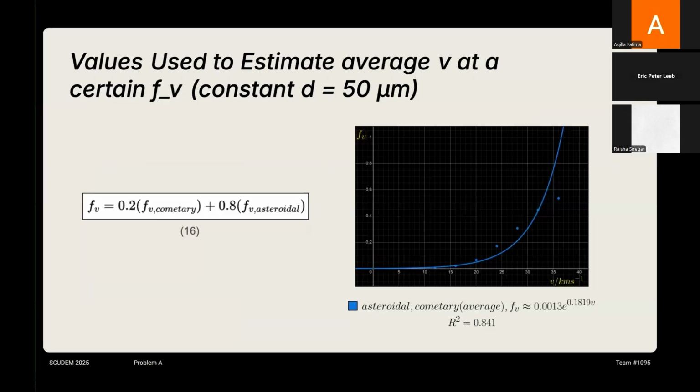Here we averaged the F_v vaporization fraction value with constant diameter for comets and asteroids based on the proportion of total accretion flux, which is, as mentioned, 0.2 for cometary and 0.8 for asteroidal. And using the graph on the right side here, we can then interpolate the average velocity of both comets and asteroids for any given average F_v.